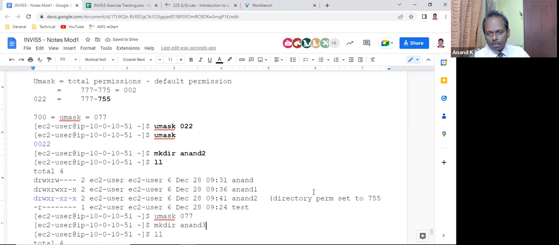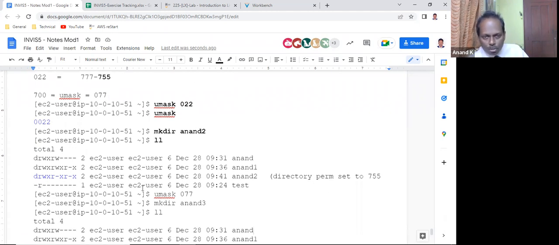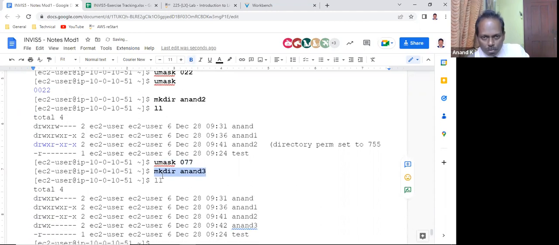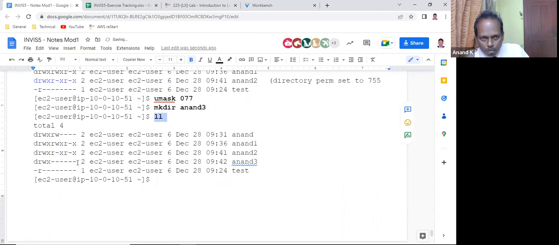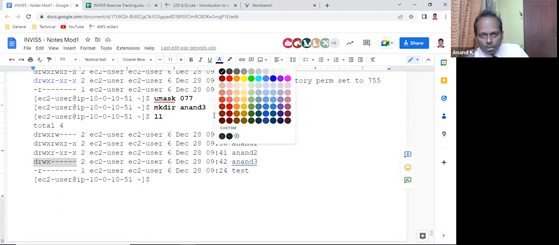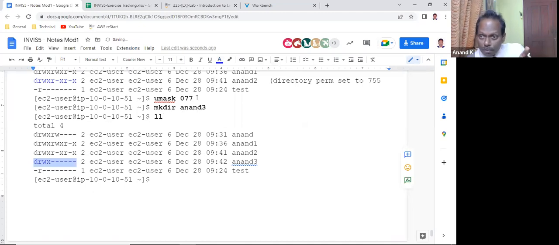Is this clear? If you set umask 077, mkdir Anand 3, you can see with ll. Here, watch this one. It is 700. 777 minus 077 is 700. You see this one.